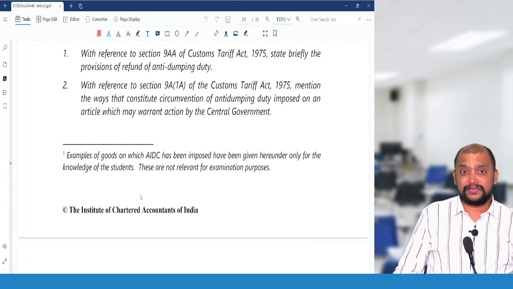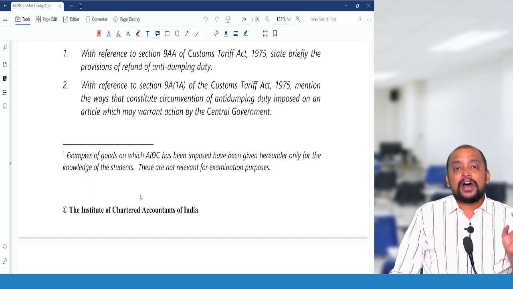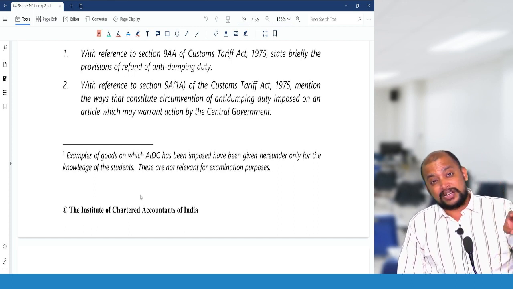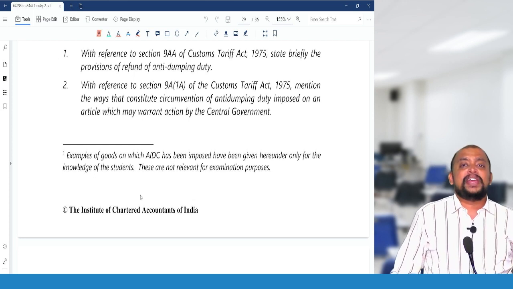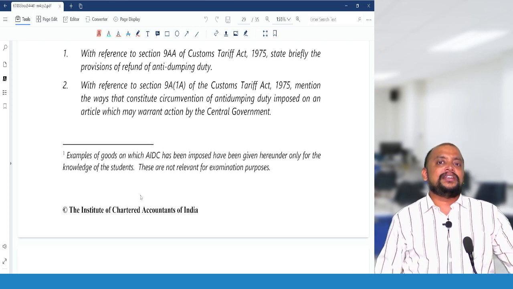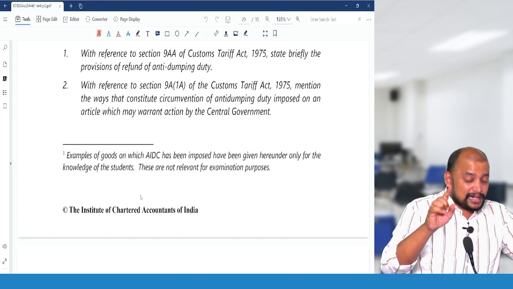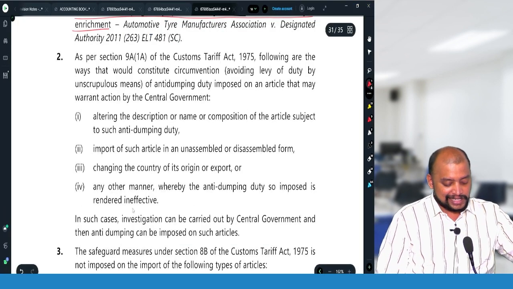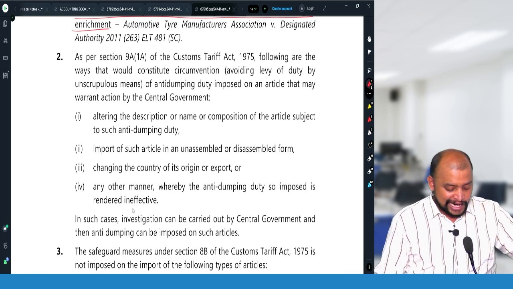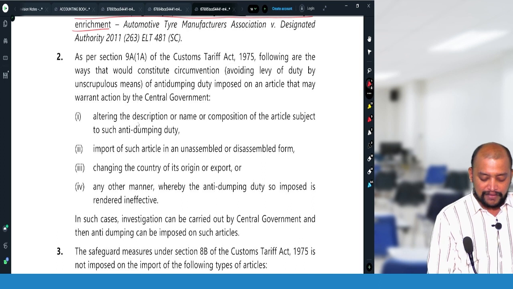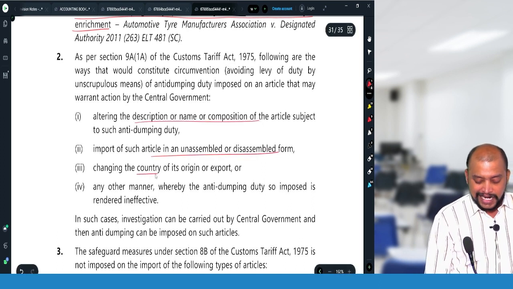When it is called a circumvention of anti-dumping duty: if we alter the name or description, or if we are importing it in unassembled or disassembled form, or if we change the country of origin, or in any other way when we try to circumvent the anti-dumping duty, the central government may extend the notification of anti-dumping duty even for such article for which we change the description or we change the country of origin or imported in unassembled or disassembled form.